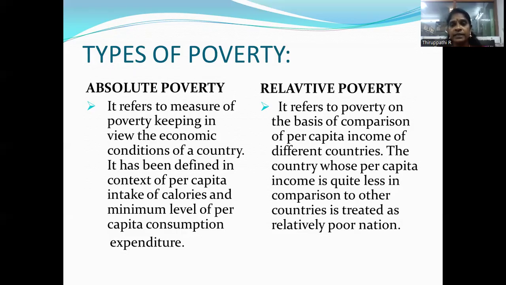The next is relative poverty. Poverty on the basis of the comparison of per capita income among different countries. The countries whose per capita income is quite less in comparison to other countries are treated as relatively poor nations. These are also known as the types of poverty.